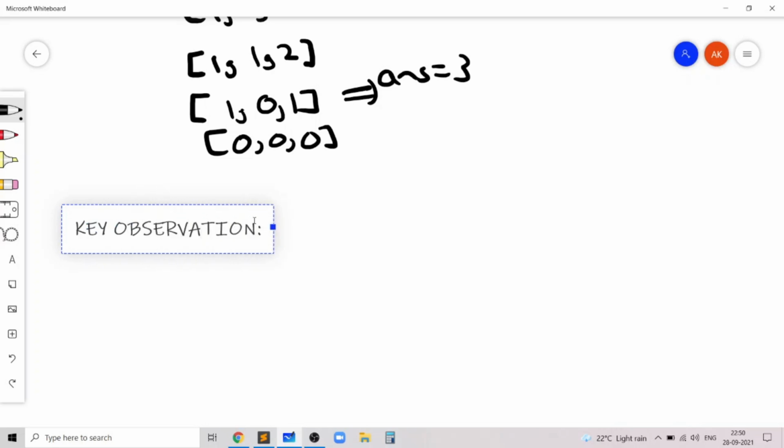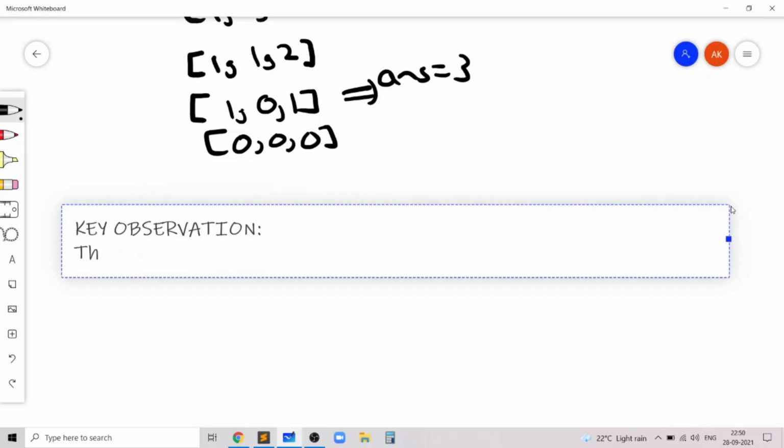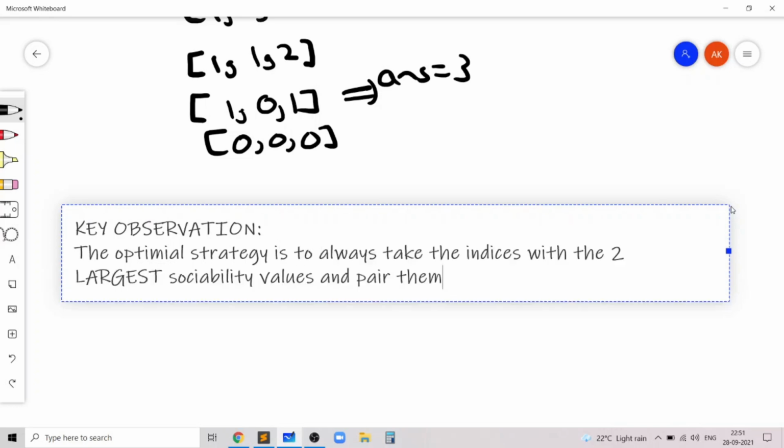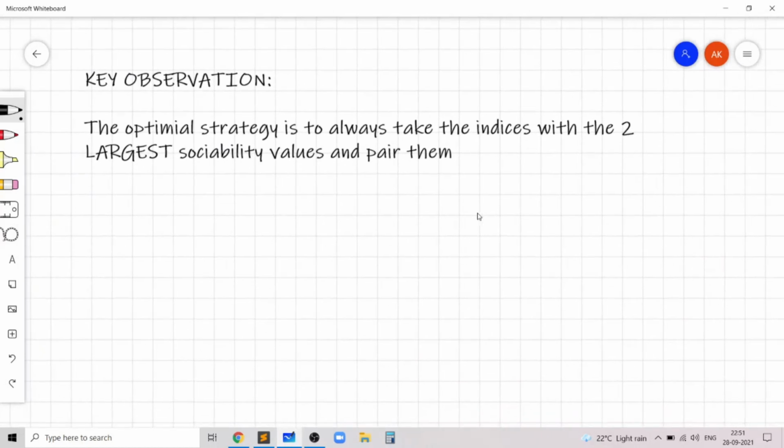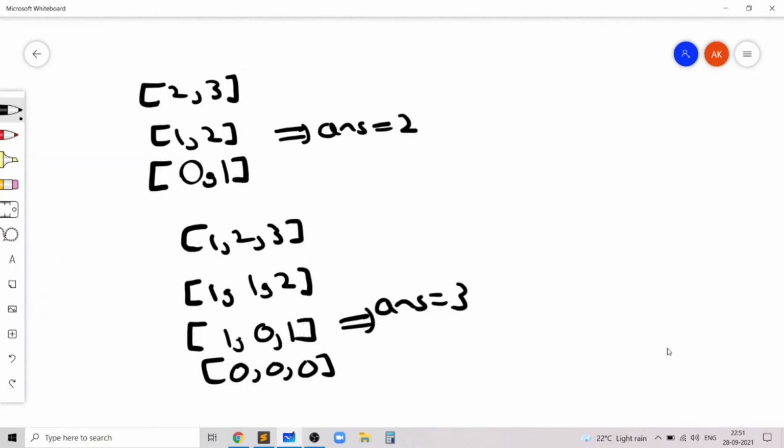And that key observation is that the optimal strategy is to always take the two largest elements. So the optimal strategy is to always take the two largest indices which have the largest sociability values and to pair them, or basically to have a meeting between those two people. The reason why this strategy works, it should be intuitively clear why it works.